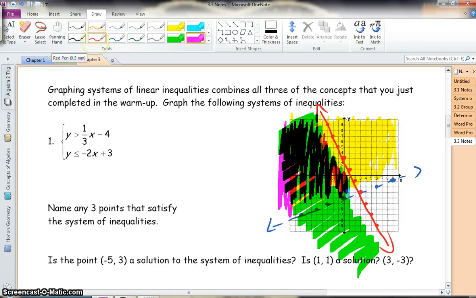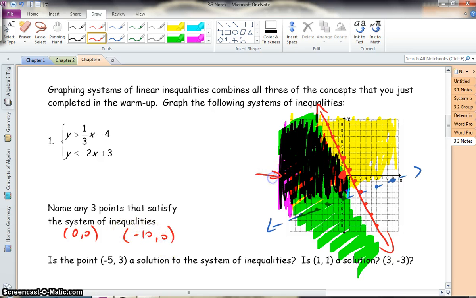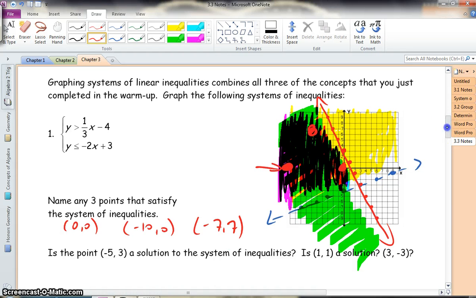So name any 3 points that satisfy this. Well, let's pick some. Let's do 0, 0, the easiest one. 0, 0 would work. Negative 10, 0, which would be right at the end of my intercept here. Or let's say negative 7, 7 would be right in there somewhere. That would also be a solution. So down here it asks us a few questions.